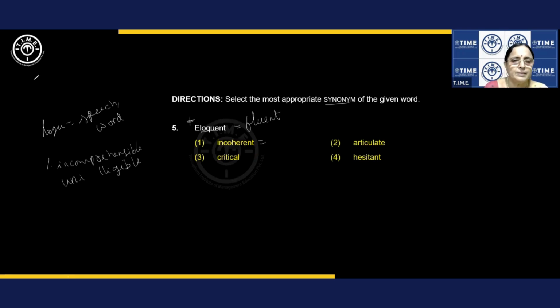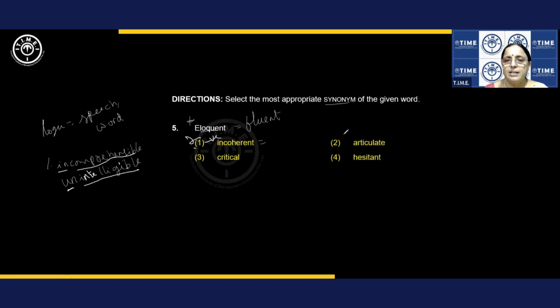Fine. So let me write this. Unintelligible. You get the point? And here, dear students, intelligible is understandable. Unintelligible is not understandable. You get it? Incomprehensible is not comprehensible, can't be understood. So incoherent is incomprehensible, unintelligible, can't be understood. And now, if you know the meaning, you know this is a negative word. Do you understand? Right? We are asked to give the synonym. This is positive, so incoherent can't be the answer.